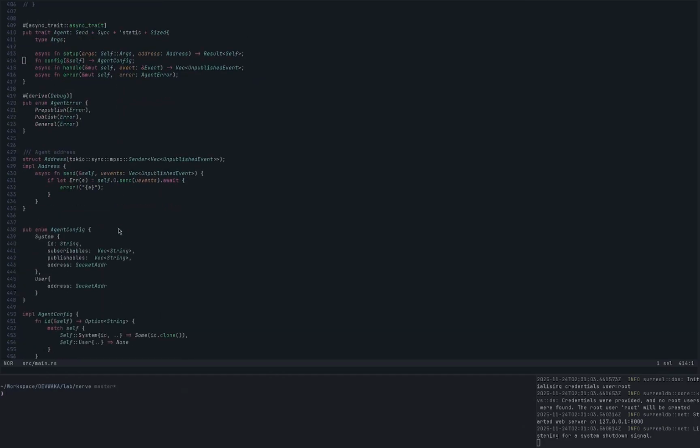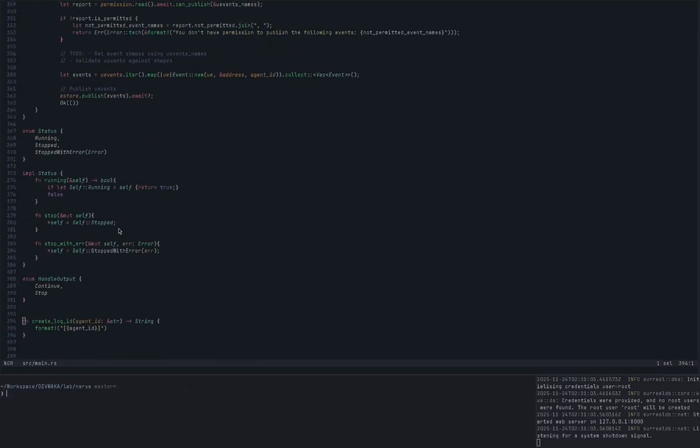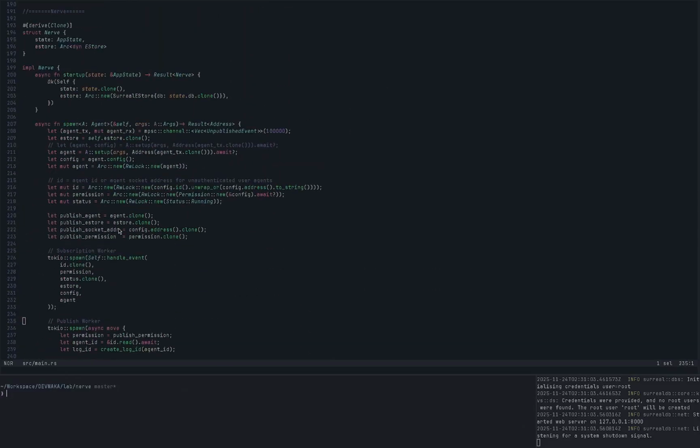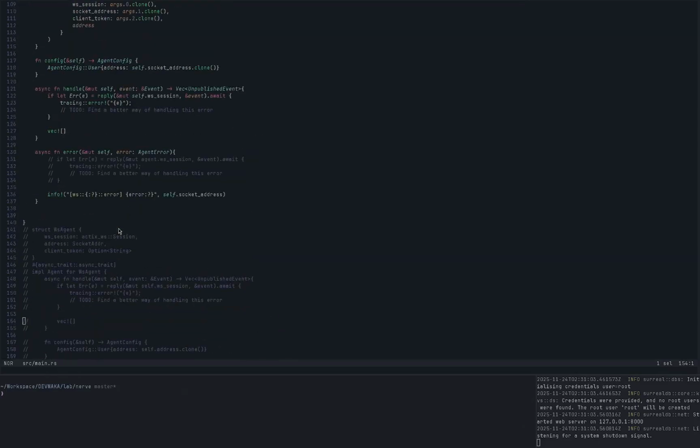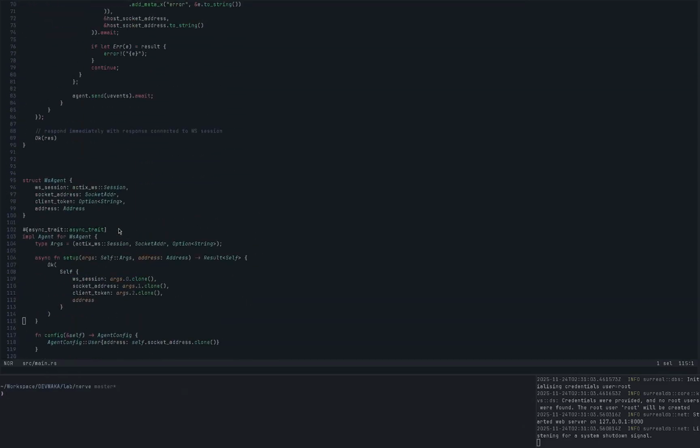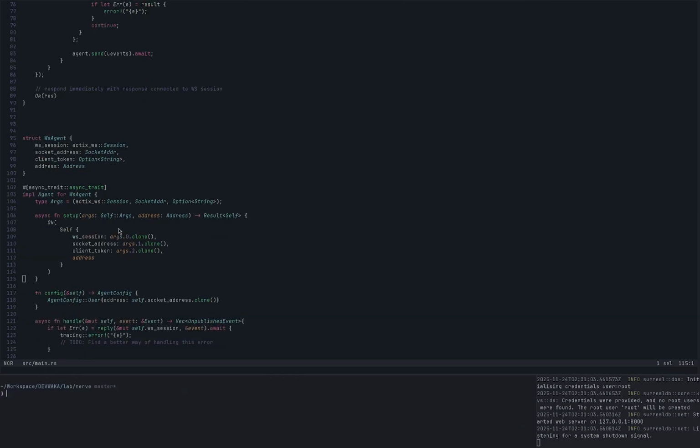So, let's take a look at a single agent. For example, we have the WebSocket agent. This is an agent that helps facilitate WebSocket connections to Nev.